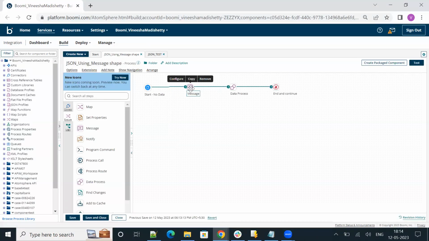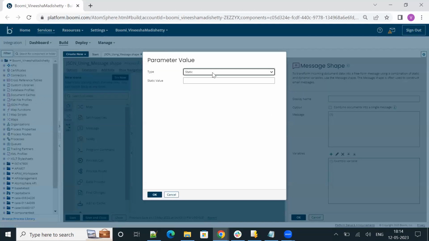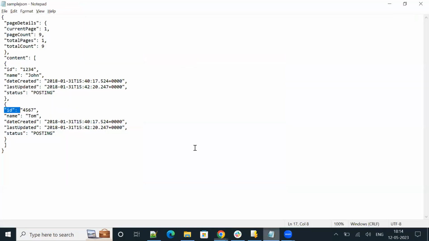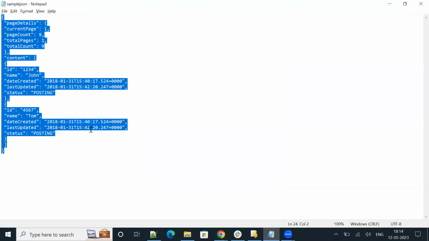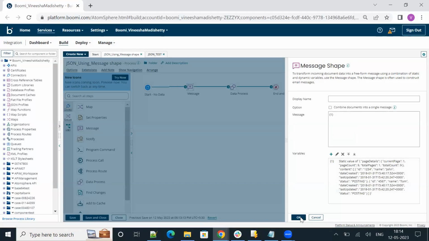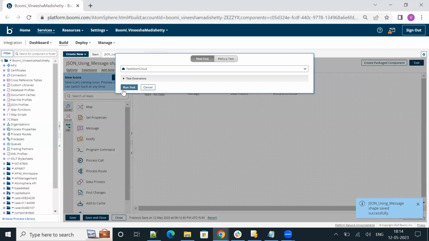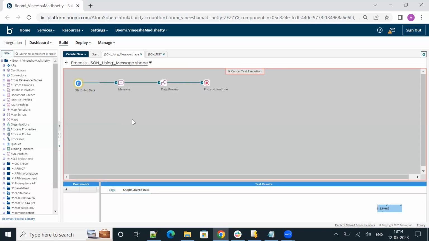Another way we can get around this error is by inserting a variable and passing the data as a static JSON. So let me quickly show that. With the data, paste it over here. Okay, so this is another way to test it. Either of the ways will allow you to successfully parse the JSON data inside the message shape.